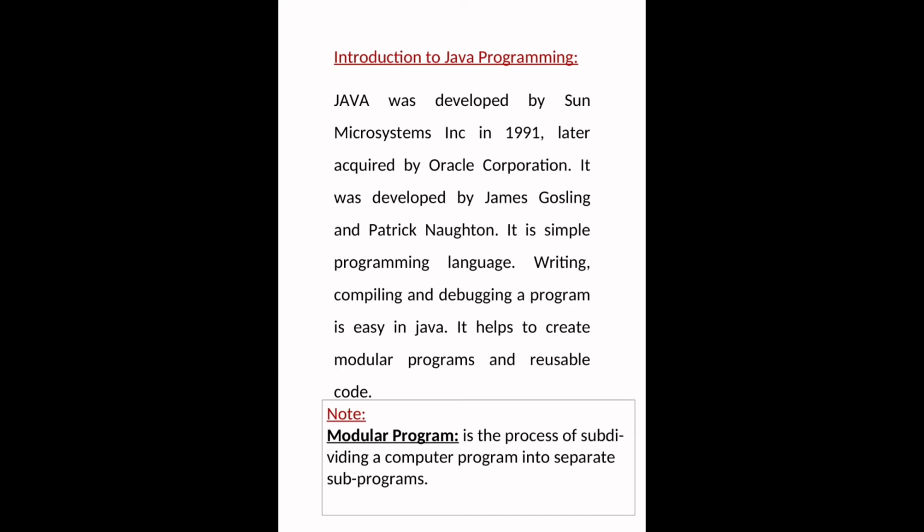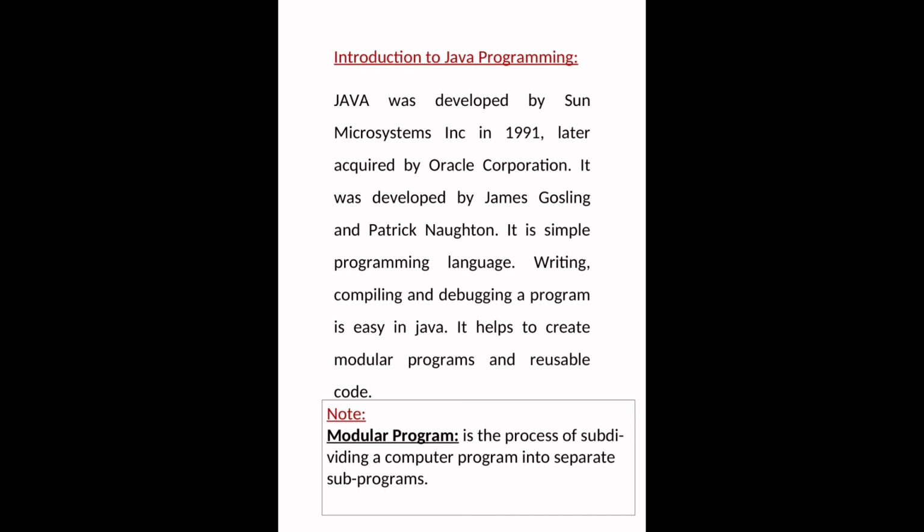It means sets or groups of individual programs which are used to build a complex program or software. It is called a modular program. In Java, it is very easy to build modular programs.